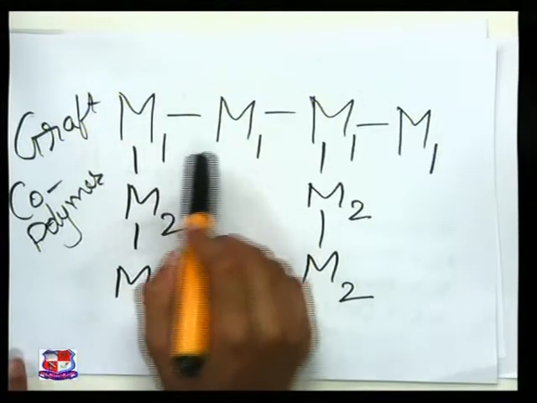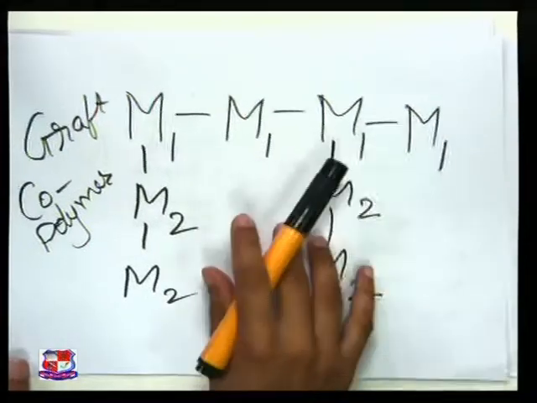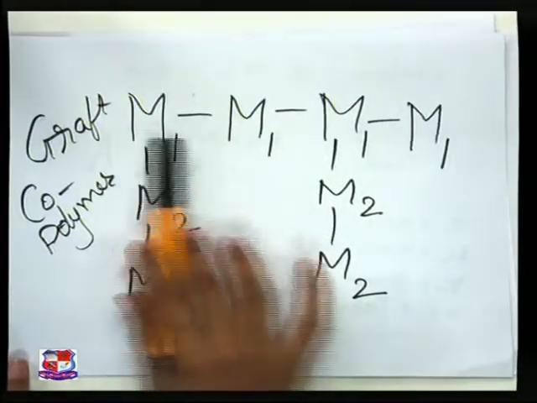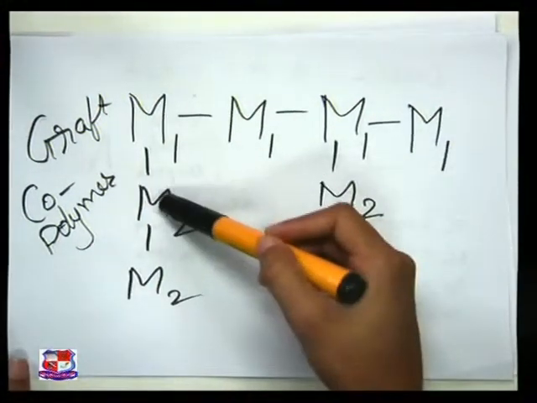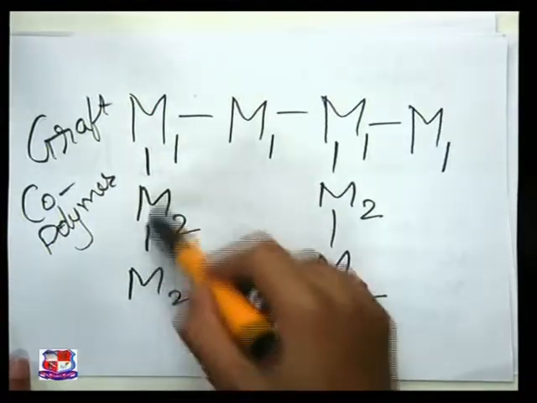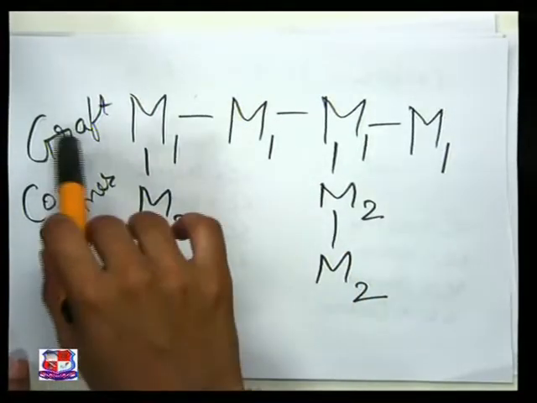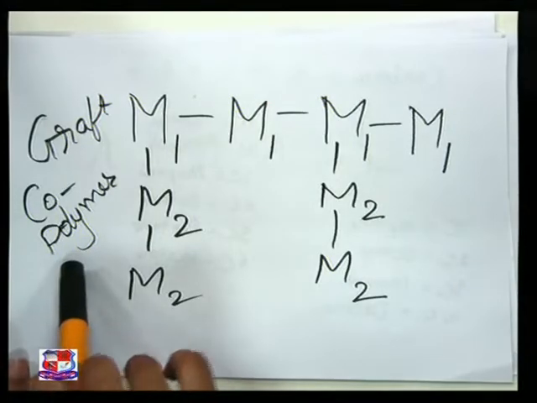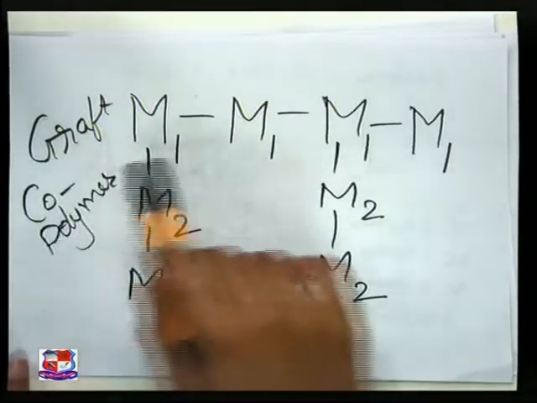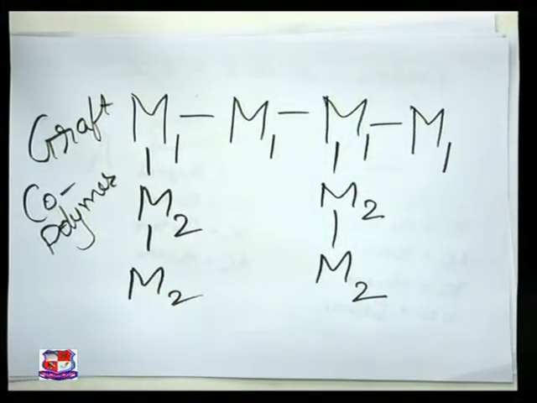This is M1, M1, M1, M1. These are basically one chain of the monomer. We have M2, that is a different monomer, that is the branches. Okay, so this is known as graft copolymer. Why graft copolymer? Because one chain is grafted with another chain.